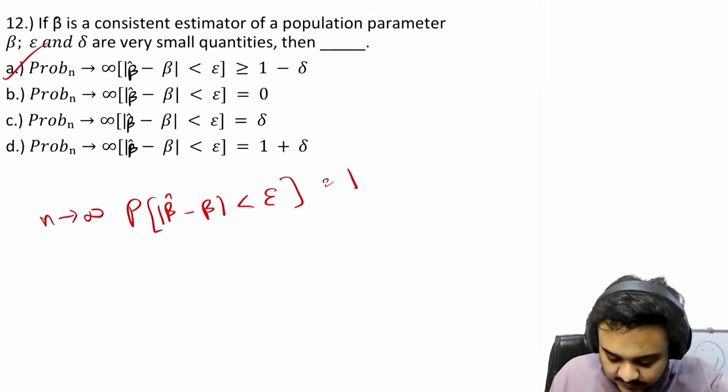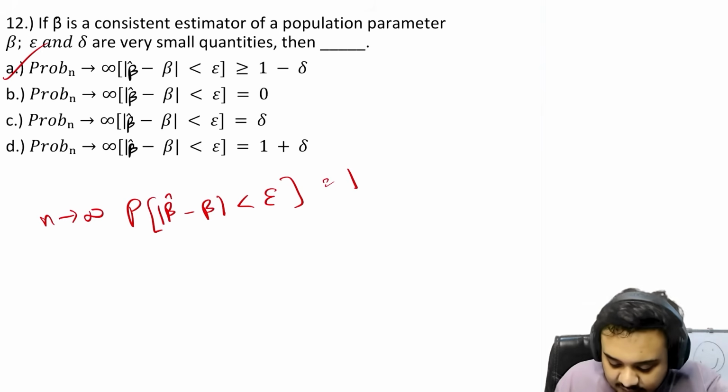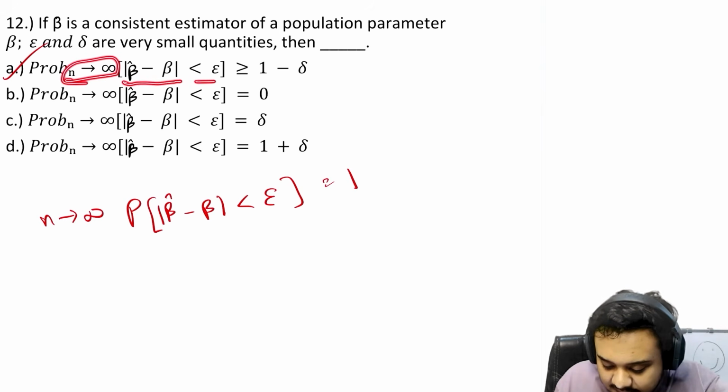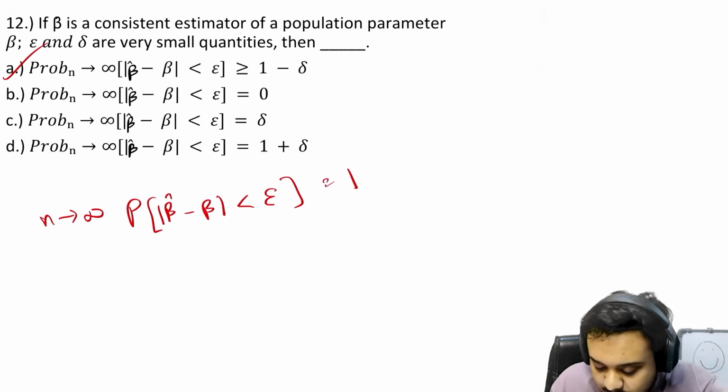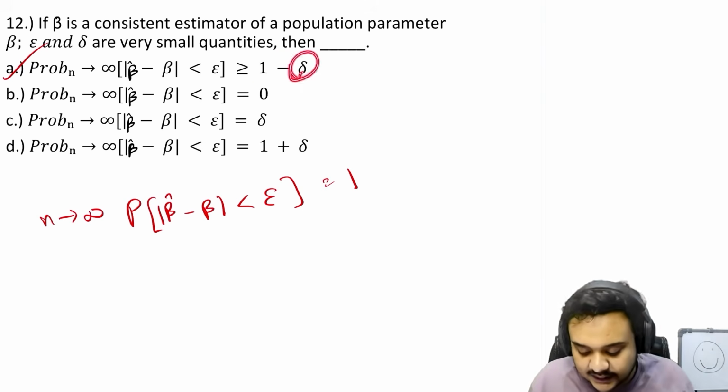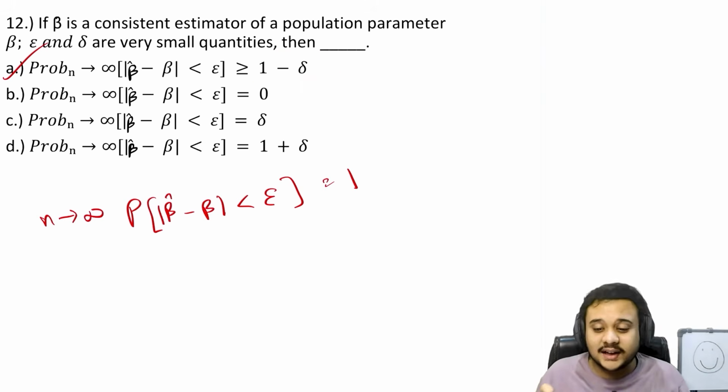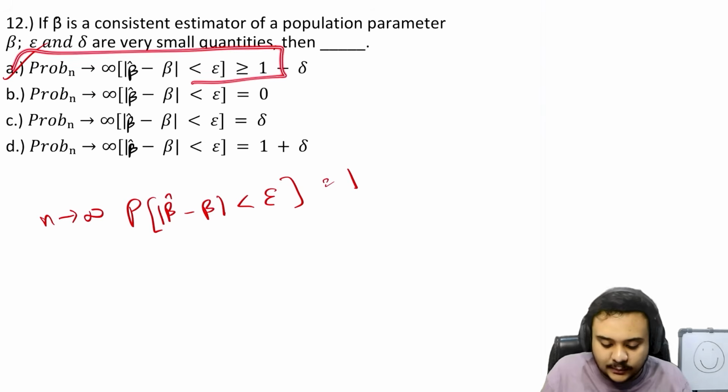It says that when n tends to infinity, the probability of beta hat minus beta being less than epsilon is going to be more than or equal to 1 minus delta, and delta just like epsilon is a very, very small value, so you can just say that we are talking about 1.